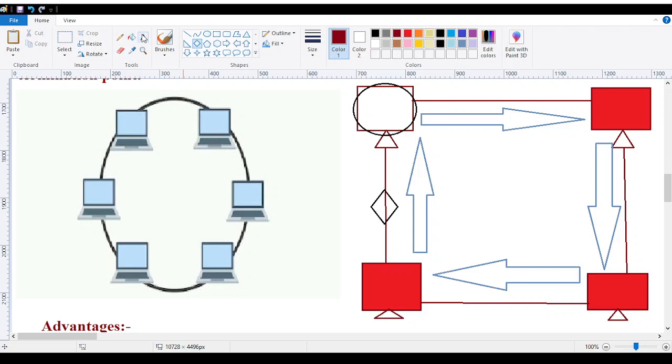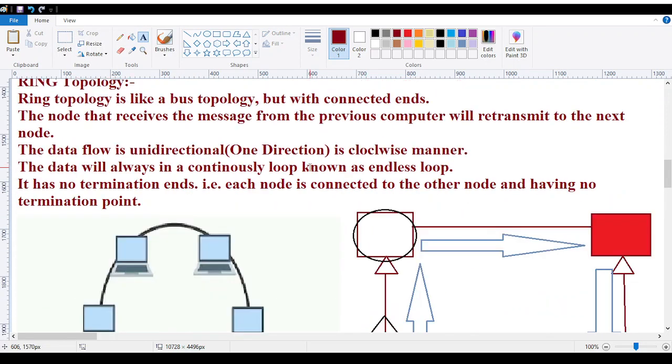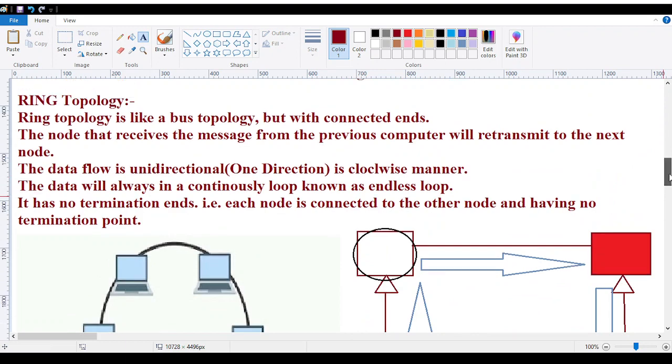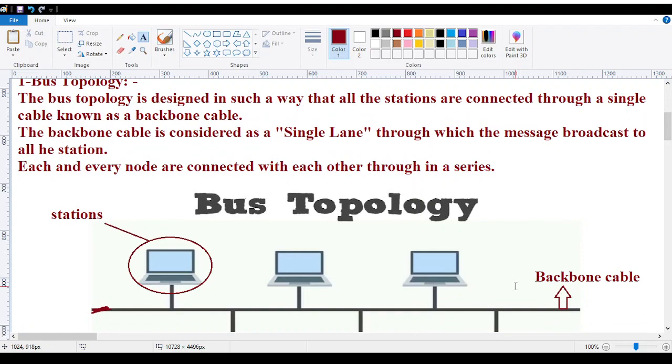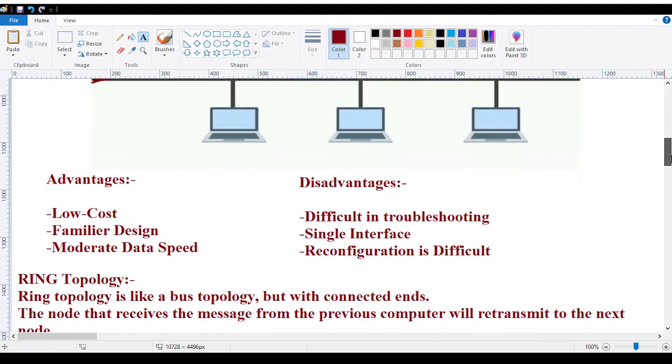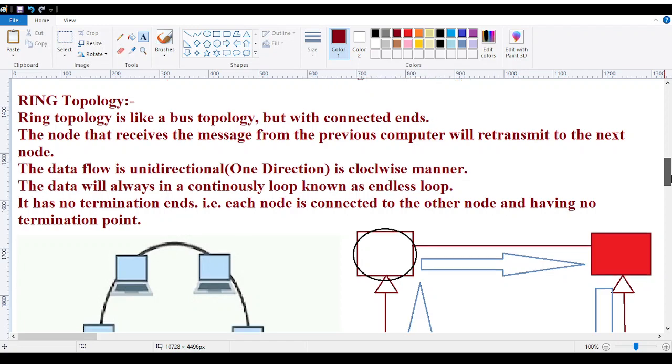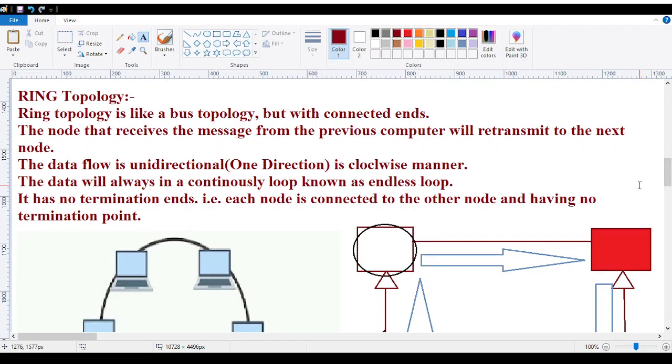I hope this ring topology is understood by everyone. The main concept, as we discussed in the bus topology where all the network is formed on a single cable, is that in the ring topology all the connection nodes need to be connected within a closed structure. If they are in a closed structure, that forms a ring topology, and all the data will flow in one direction, that is clockwise. That is the main concept of ring topology.